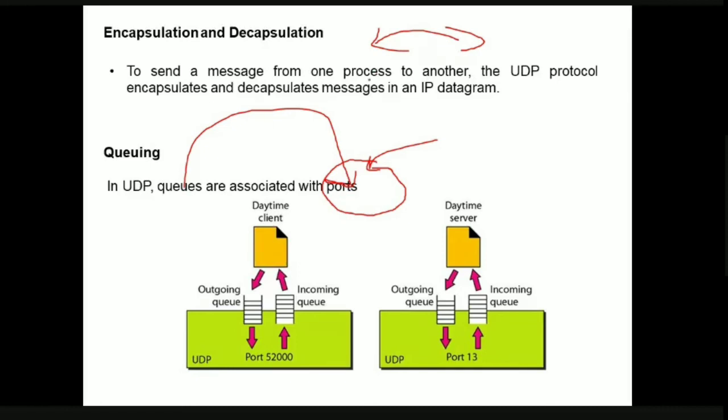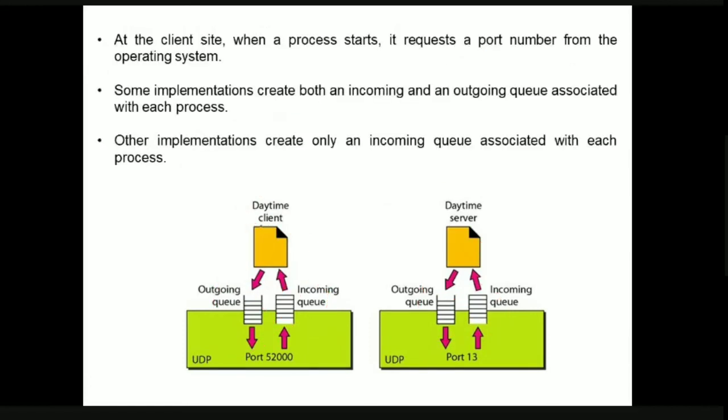If you see here, we have a process called the daytime client process, which is going to request the date and time at that particular moment. This is the daytime server process. Here we have two types of queues: the outgoing queue and the incoming queue. Let us now discuss what these outgoing queues, incoming queues, and the different things on the diagram are. First, let us discuss the client side part.